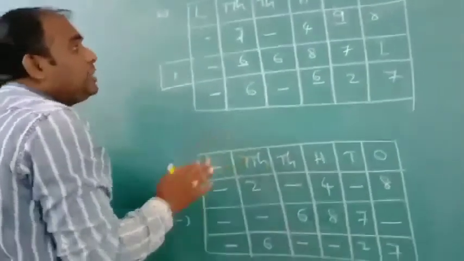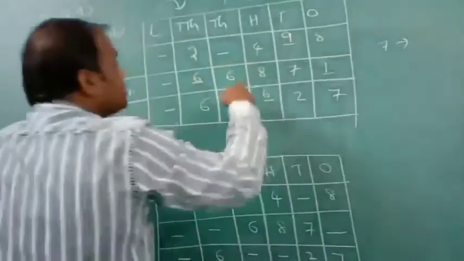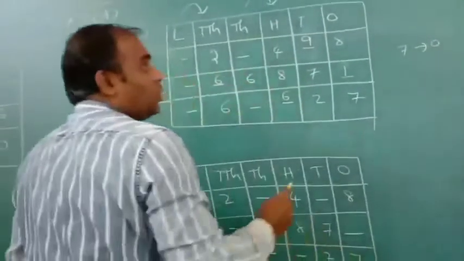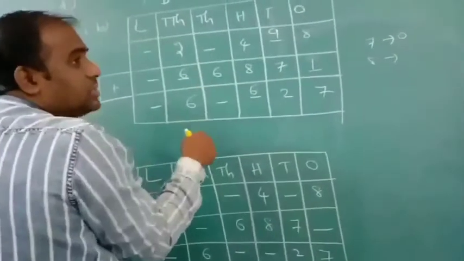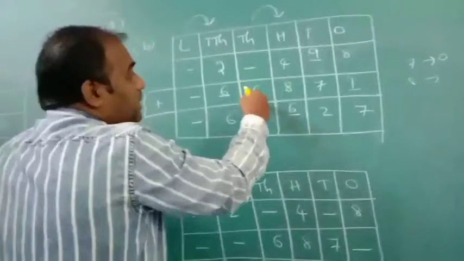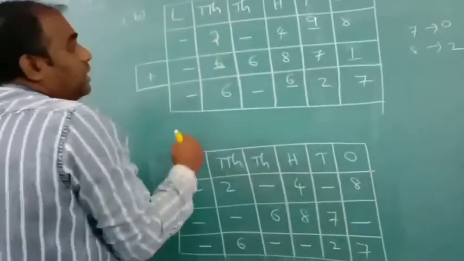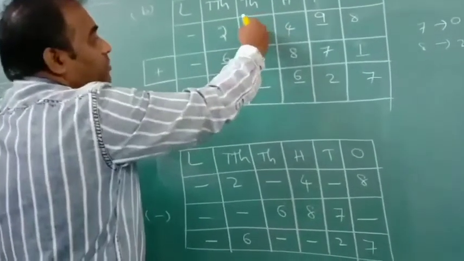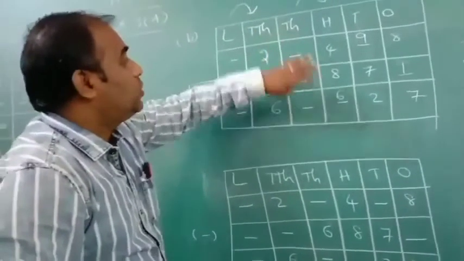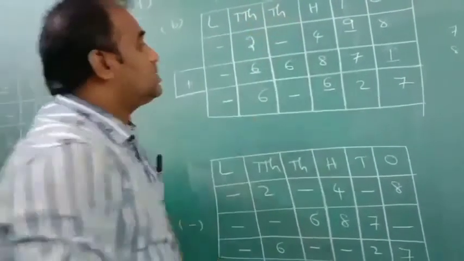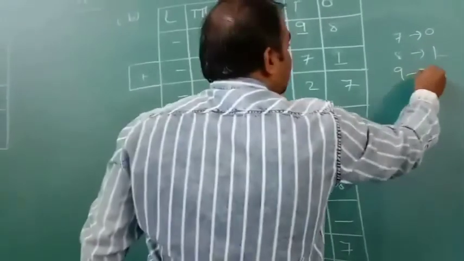Any one you can take, but see, for example, here 7 taking means 0 coming. 8 taking means how much coming? 1 given, 8 minus 6 is 2. 9 taking means 1 given, 8 left. 8 minus 6. 7 taking means 1 given, 6 minus 6 is 0. 8 taking means 7 minus 6 is 1. 7 minus 6 is 1. 9 taking means 2 coming.